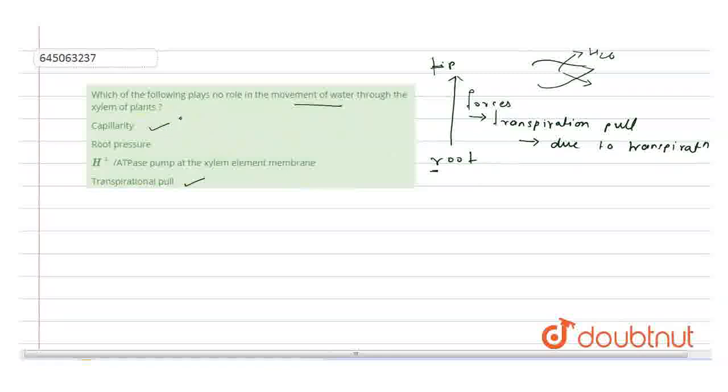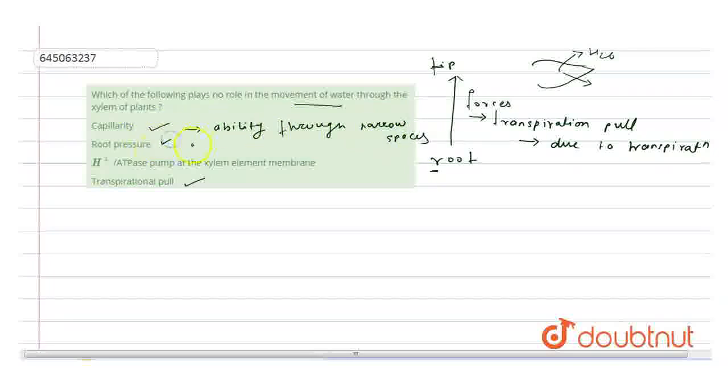Capillarity, yes, capillarity is always required. Capillarity means the ability of the plant to pull up the water from narrow spaces. So it pulls the water through narrow spaces, that is, through the xylem. So yes, capillarity is always required.